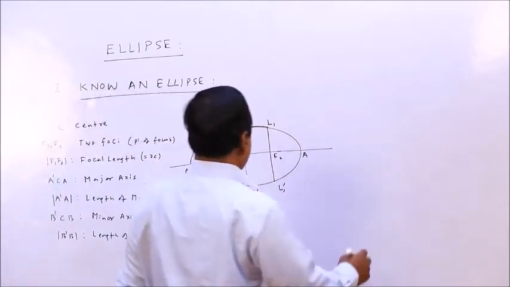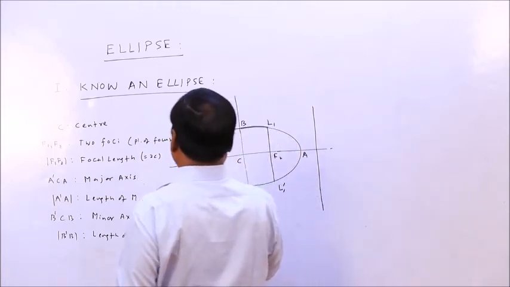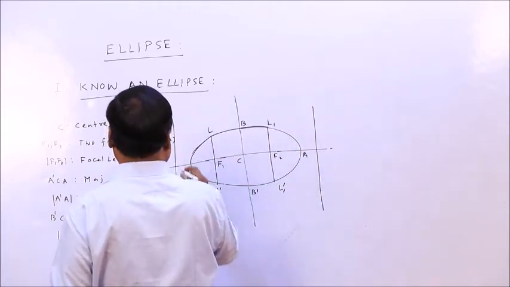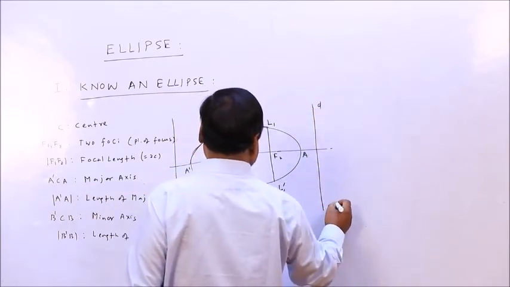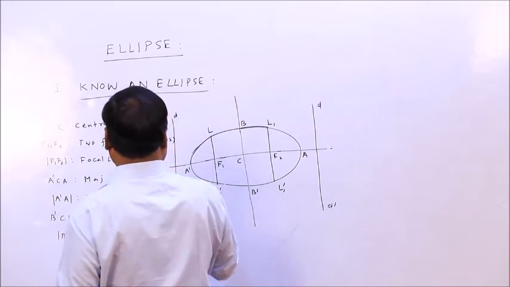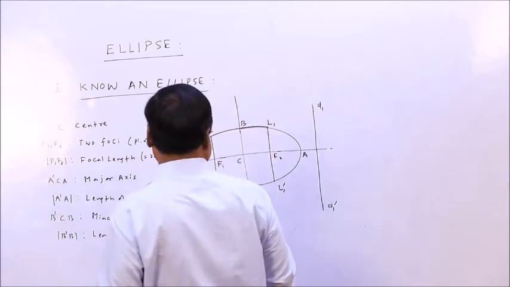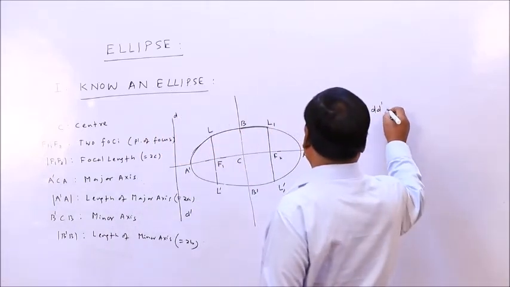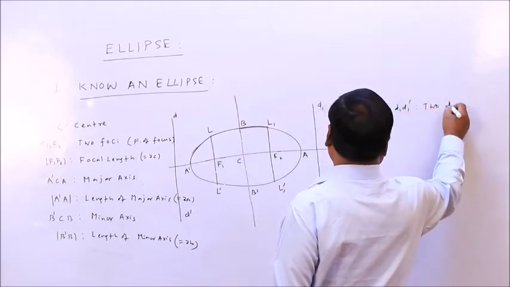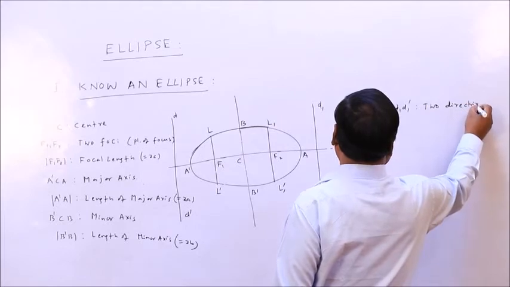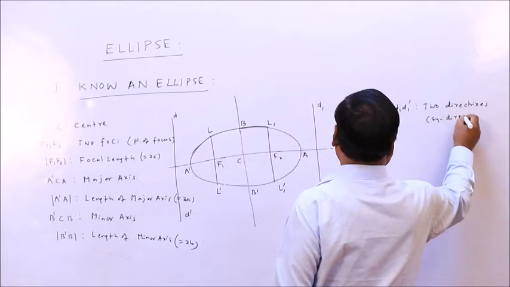Then this is the directrix. D dash and D1 dash are two directrixes; singular is directrix.